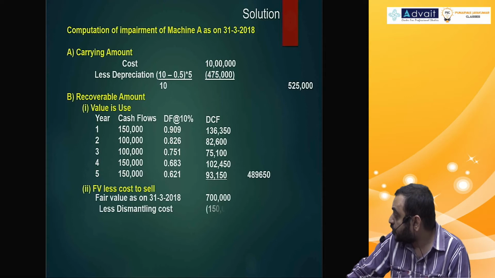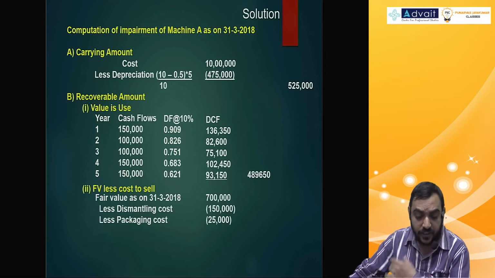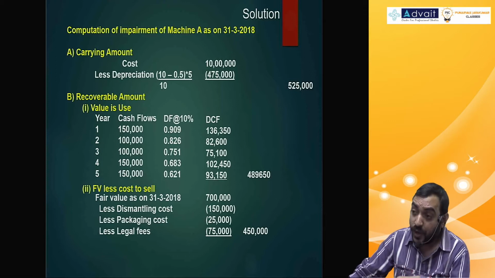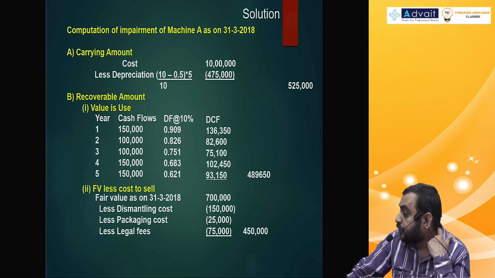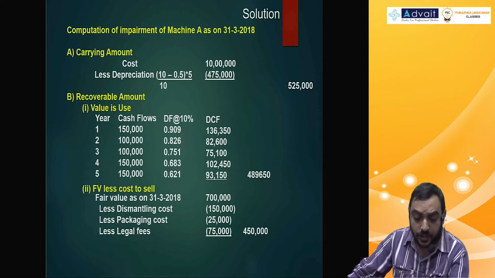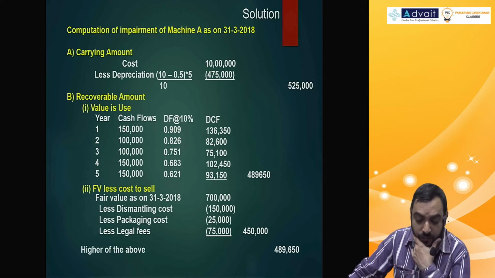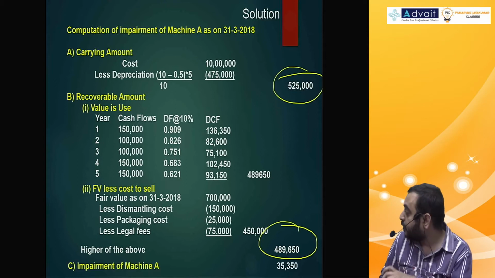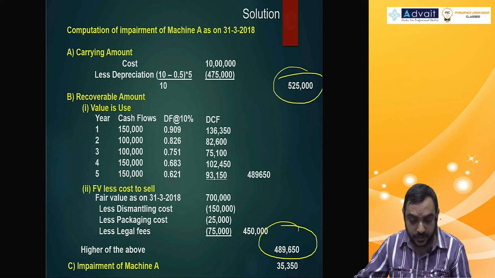Fair value less cost to sell. 7 lakh is the fair value. Dismantling cost, packaging cost, legal fees are subtracted. Valuator fees is not subtracted. That is not selling expense. Whichever is higher, 4,89,650. Therefore, 5,25,000 minus 4,89,650, impairment loss 35,310.